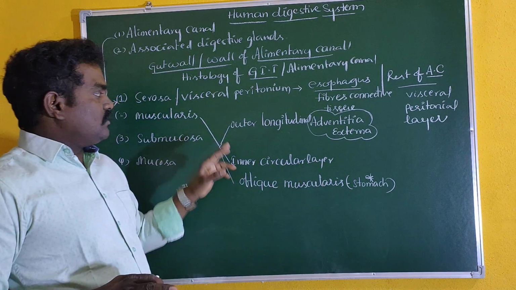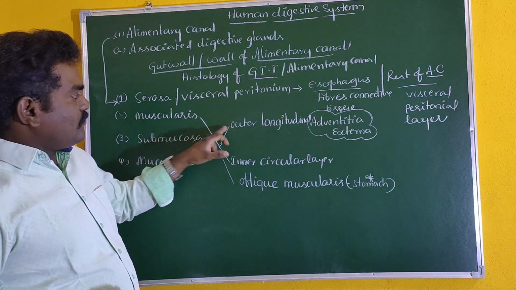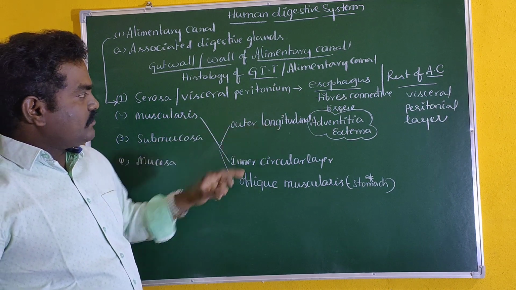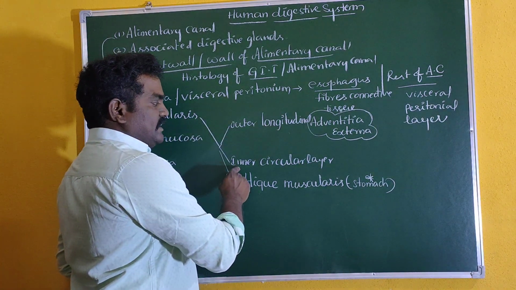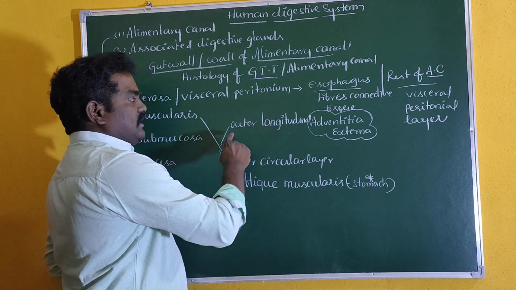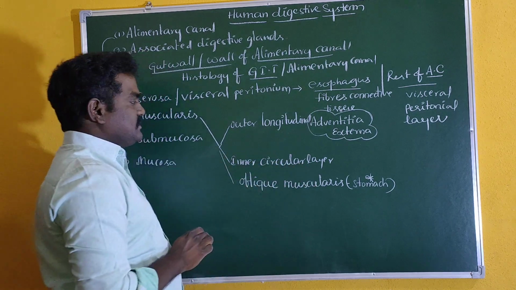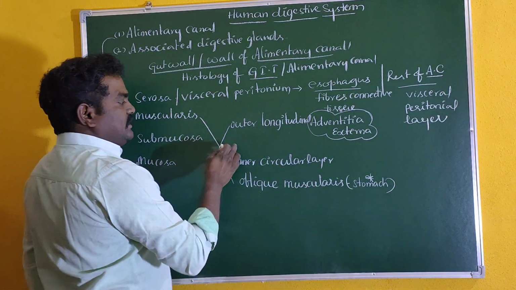The rest of the alimentary canal is occupied with two kinds of layers. Muscularis is composed of two kinds of layers, outer longitudinal muscularis and inner circular muscularis. So simply we have written it like a layer. So outer longitudinal muscularis and inner circular muscularis.